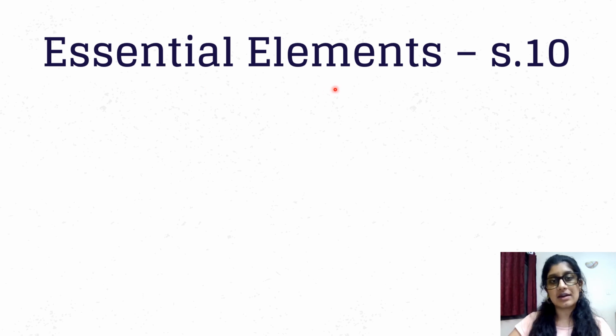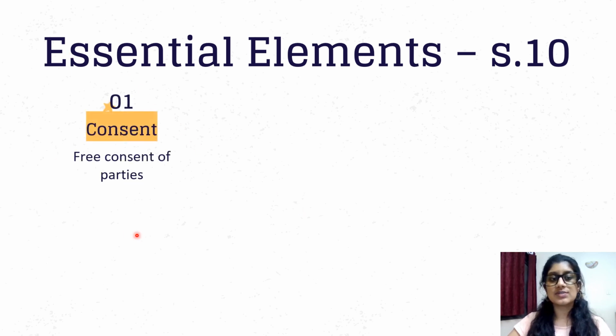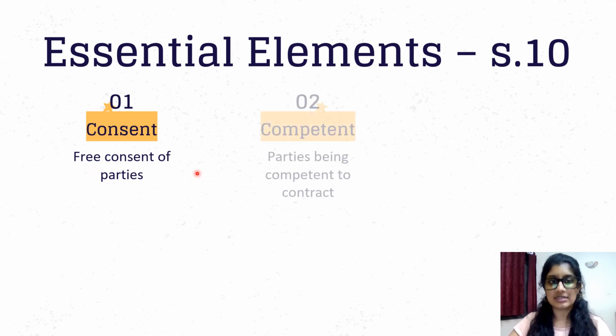So without these elements, a contract will not be seen as valid in the eyes of the law. So the first one is the consent of the parties, but it's not just mere consent. It has to be free consent of the parties. Because if either of the parties involved are coerced or manipulated or threatened or blackmailed into it, then there's no free consent. So there has to be free consent of the parties.